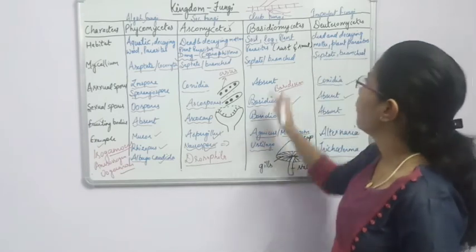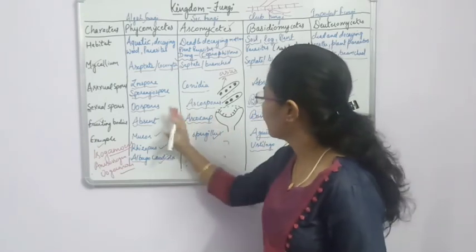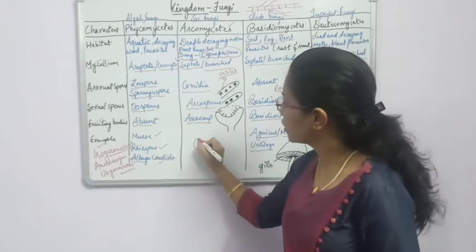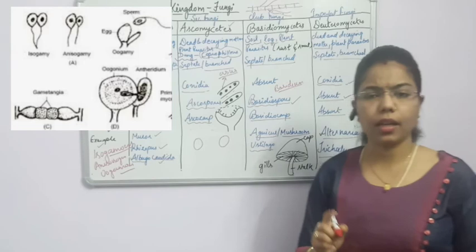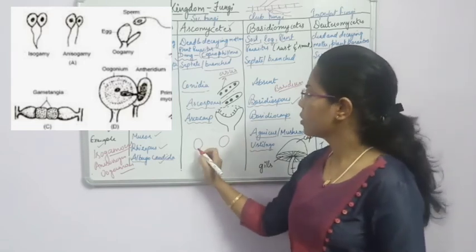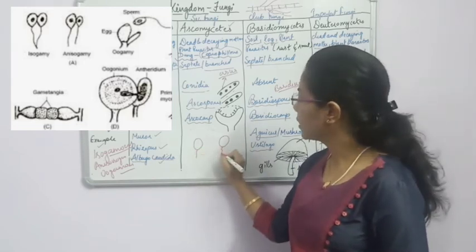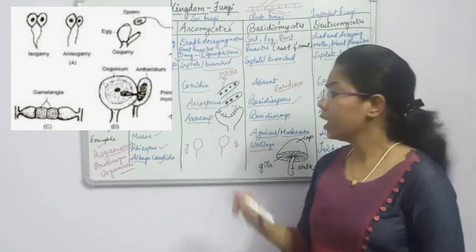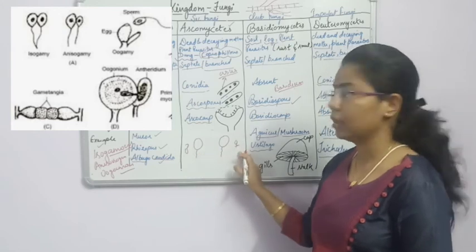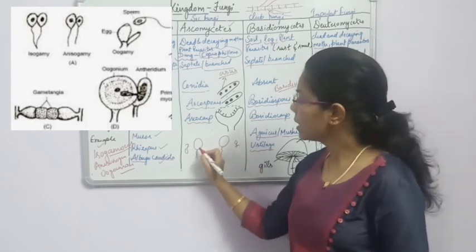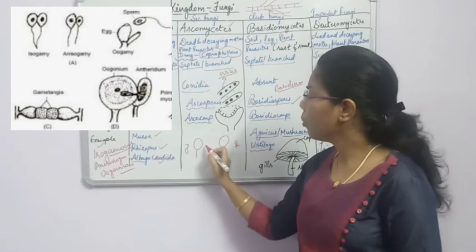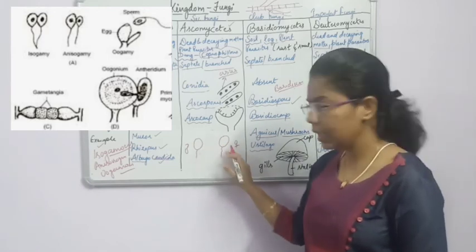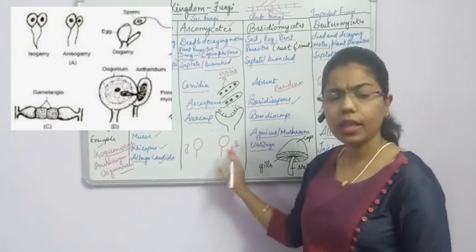For example, one structure is male and another is female, both having flagella. So in case of isogamous, both are the same in structure, both resemble each other and both have flagella.